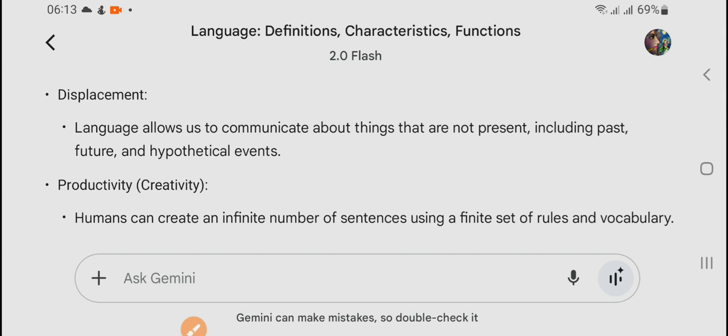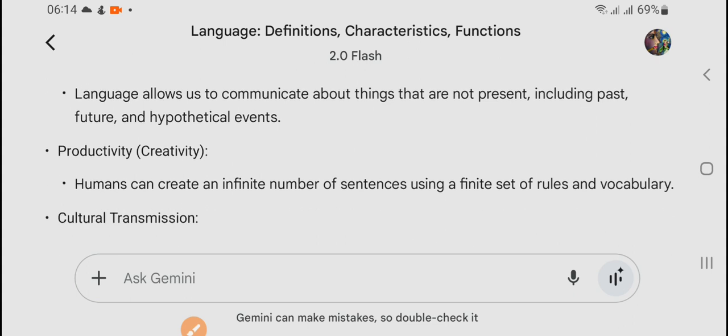So that is language. Through language we make a person realize the time, right? That is the beauty of language, right? Through language, I was going, I am going, I will be going. This way, just changing 2 or 3 words, we can change the time. That is possible because of language. So displacement, this is called displacement.